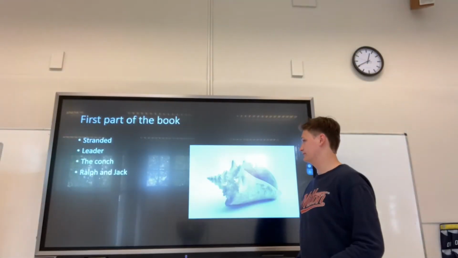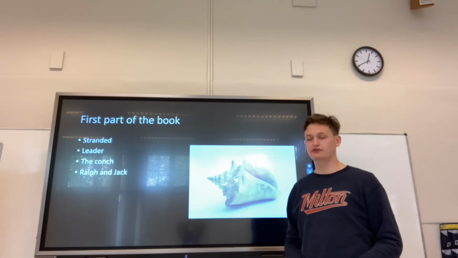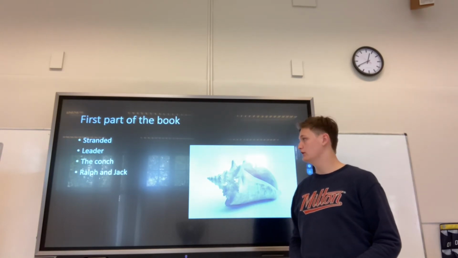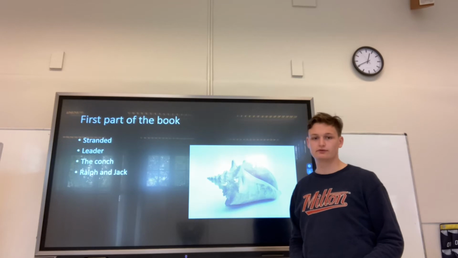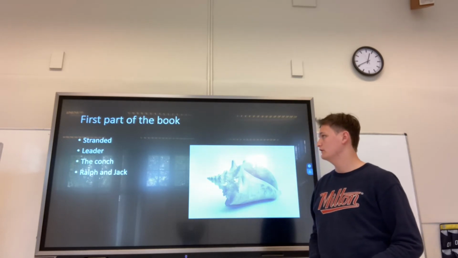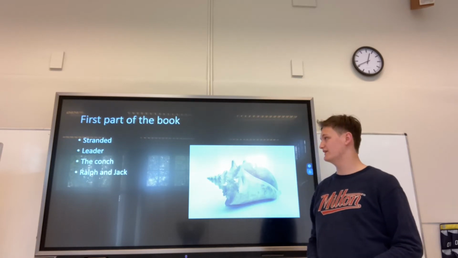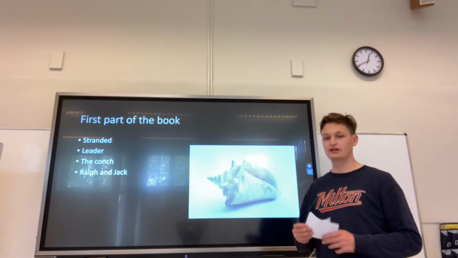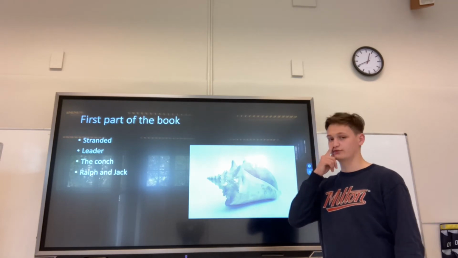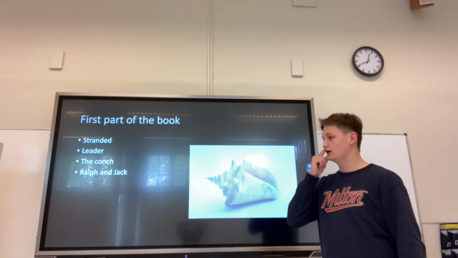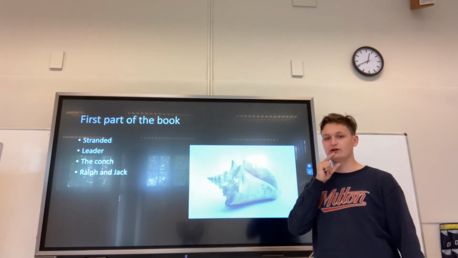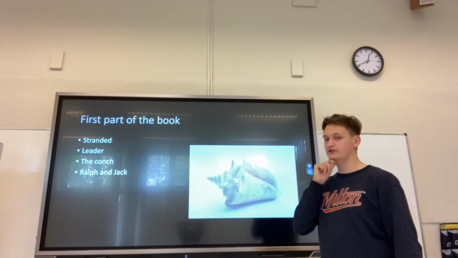The plot overview. The book starts out with a couple of British schoolchildren who are in a plane and are being evacuated. And the plane eventually crashes on a deserted island and the children are stranded. Eventually they'll select a leader, which is Ralph, whom we talked about earlier. And the other boy, Piggy, finds a seashell called the conch, which can be used as a horn to summon